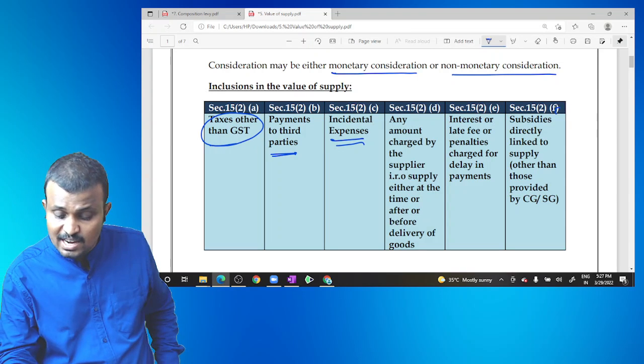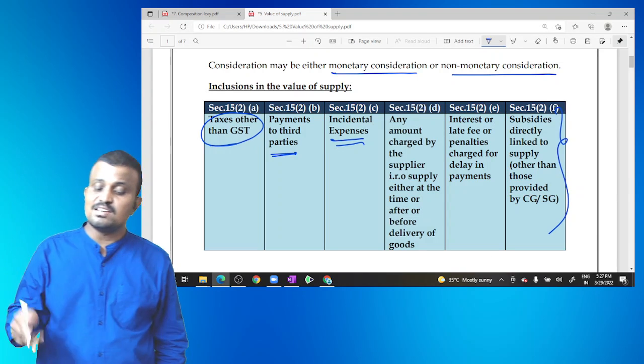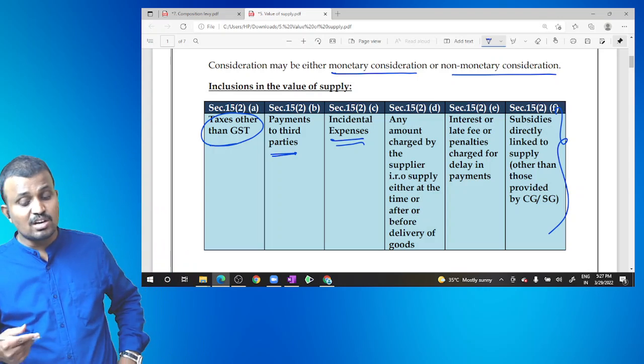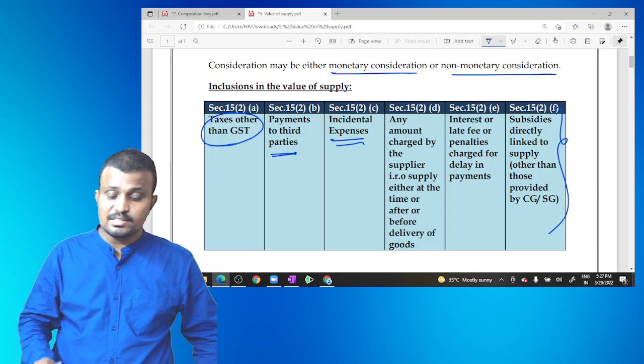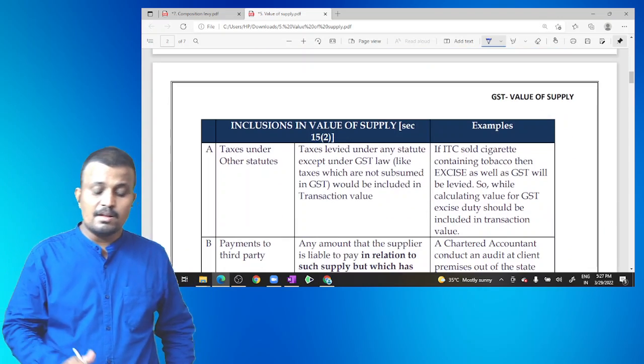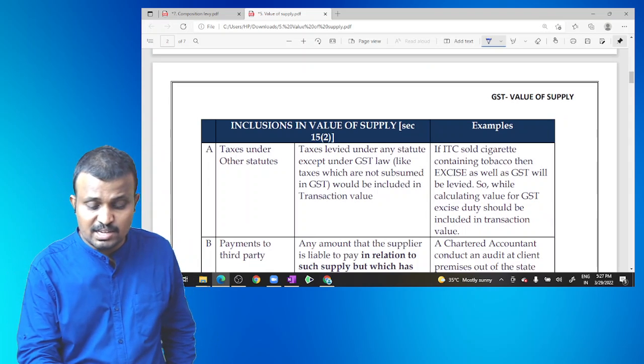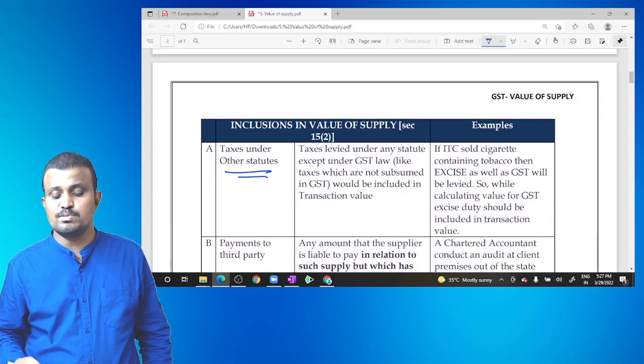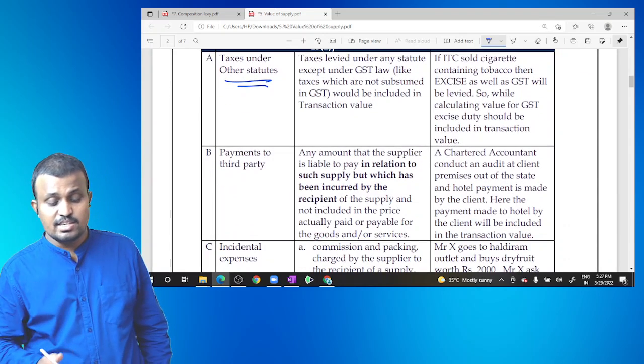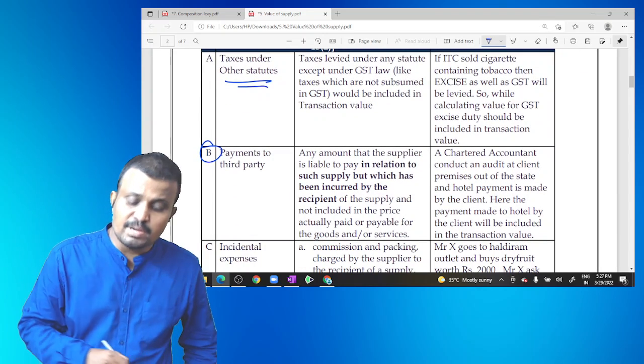So a subsidy directly linked to the supply, other than those provided by central government or state government, is included. Then taxes other than GST, nothing but taxes which are not subsumed under the purview of GST, are included. Next, payment to the third party.